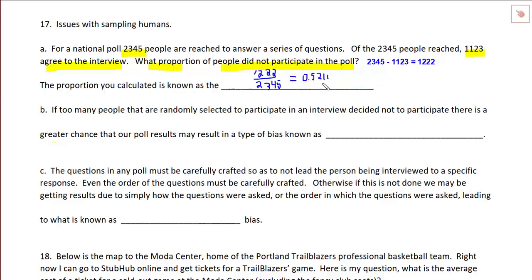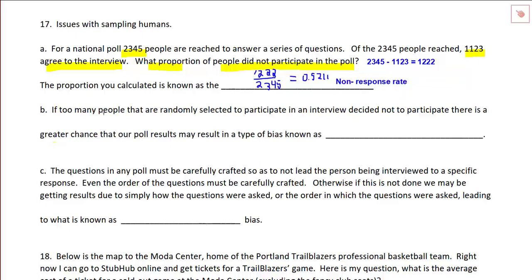Okay, so around 52% of the people, a little more than 52% of the people did not participate. And what is this known as? This is known as non-response rate. Okay, so that's what a non-response rate is.